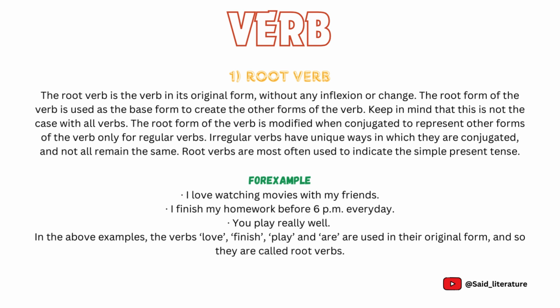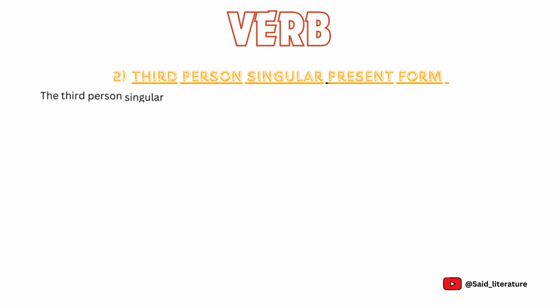Let us take a look at the following examples of how the root verb is used in sentences. I love watching movies with my friends. I finish my homework before 6 p.m. every day. You play really well. In the above examples, the verbs love, finish, and play are used in their original form, and so they are called root verbs. Second is third-person singular present form.